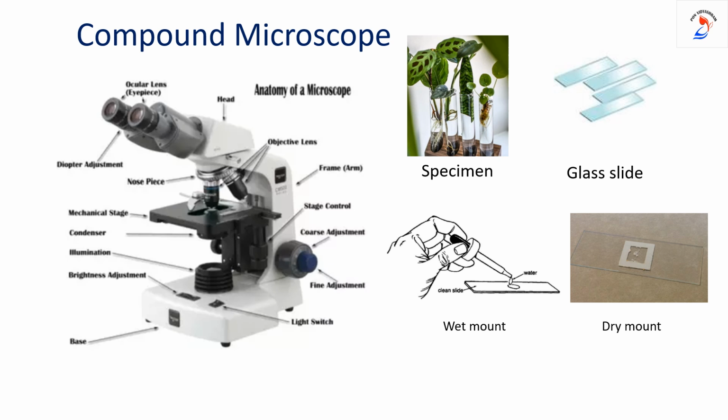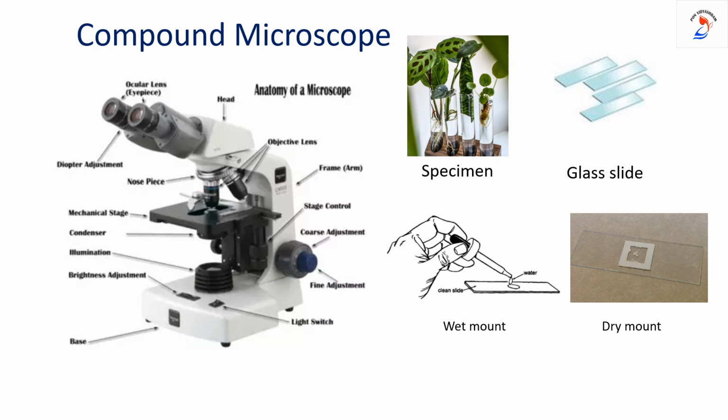Before visualizing the object, we need to do some arrangements. First, we have to take one rectangular glass piece, which is considered as the slide. On the slide, we have to keep the specimen. Then this arrangement should be covered with a cover slip, which is also a small rectangular piece of glass, made of either glass or plastic, it doesn't matter. Now the arrangement is ready. You take one rectangular glass piece known as the slide, and on the slide you keep the specimen.